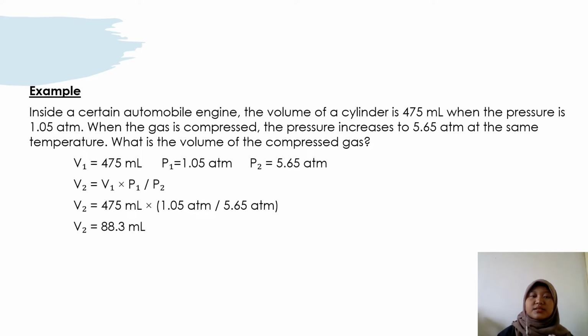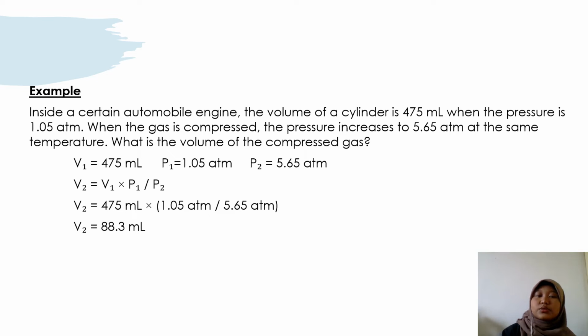So, for example, inside a certain automobile engine, the volume of the cylinder is 475 ml, while the pressure is 1.05 atm. When the gas is compressed, the pressure increases to 5.65 atm at the same temperature. What is the volume of the compressed gas? From the question, you can see that it gives you V1, which is 475 ml, and P1, which is 1.05, and P2 is 5.65. So it asks you for V2.